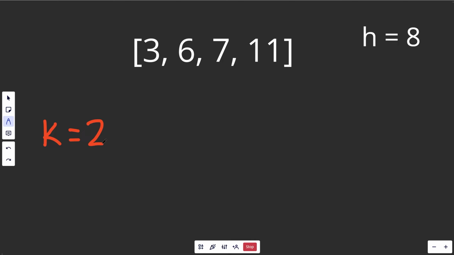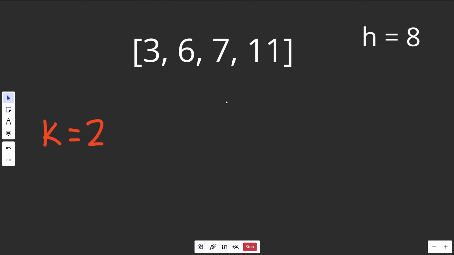Now let's try 2. Does 2 bananas per hour work? Now before we do that, I want to show you a faster way than just subtracting 2 here every time. So let's take this pile for example. If we had 6 bananas in the pile and you divide by your eating speed of k, well that's just 6 over 2, which is equal to 3. That's going to imply that it takes 3 hours to get this pile down to 0. But what if we had an odd number here?